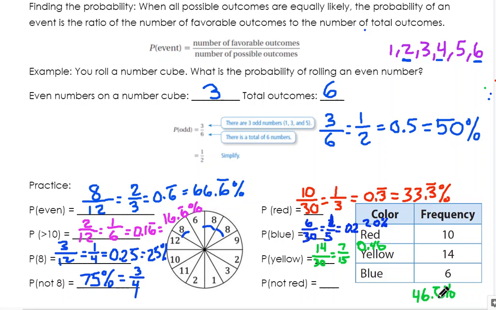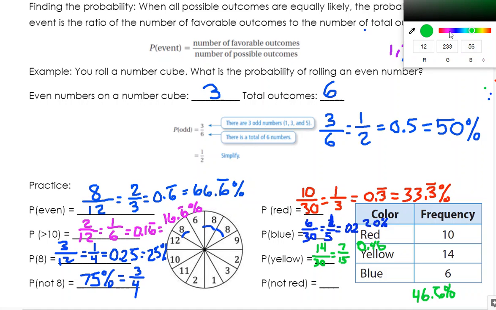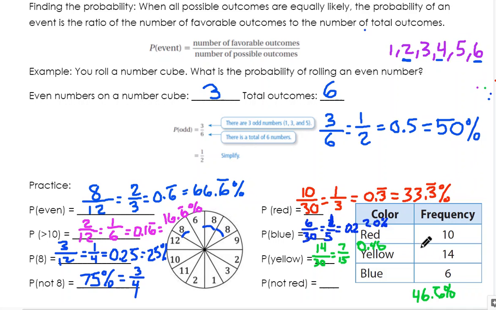All right, and the last one, it says a color that is not red. Let's get like a purple, so that's not red. So I can pick any color. I want any color except for reds. I really don't like those red ones. So I can pick a yellow or a blue, right? So yellow is 14, blue there's 6. So there's 20 that are not reds out of a possible 30. Both of these can be divided by 10 because they both end in 0. So that would be 2/3, which is 0.6 repeating, or 66.6%. All right, so that means that it is likely. 66% is likely. It's bigger than 50%, so it's likely that it's going to happen.